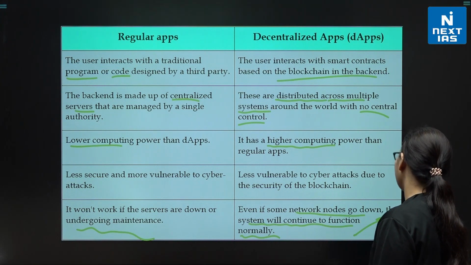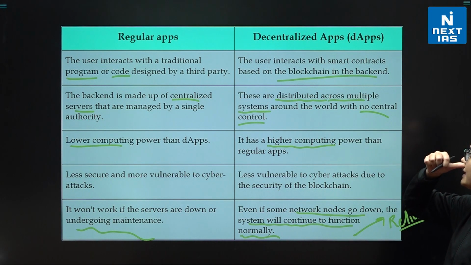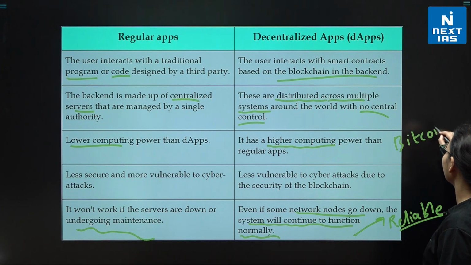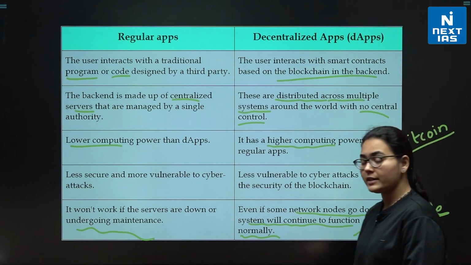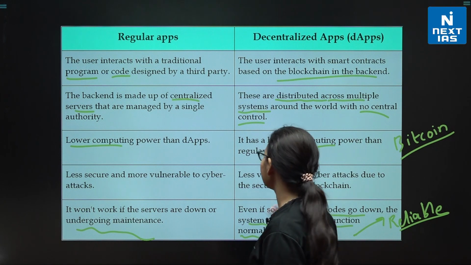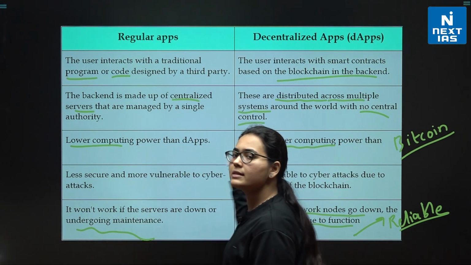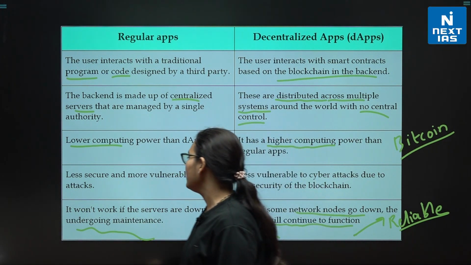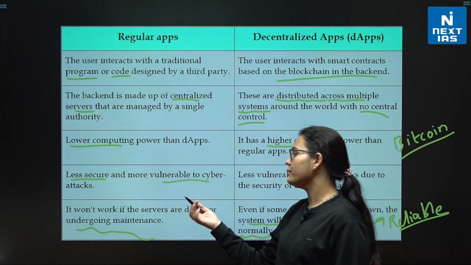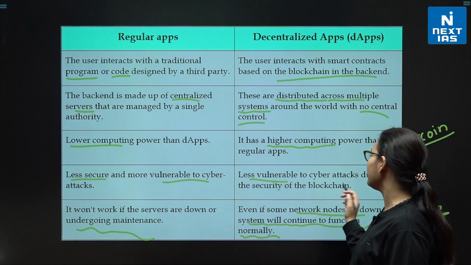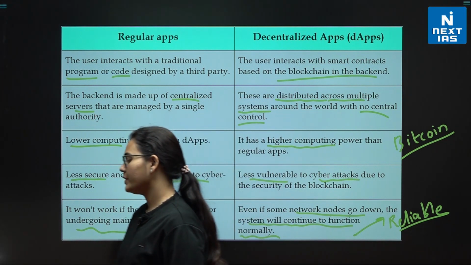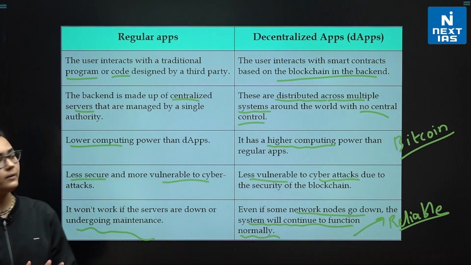If I say what is the example of a decentralized app, then we can say Bitcoin. Of course, this is altogether a very different topic with a lot of depth, so maybe we can discuss this sometime later. But you need to remember, this is an example of decentralized applications. Like I told you, regular apps are less secure and more vulnerable. These are less vulnerable and less prone to cyber attacks. So, this is all about the decentralized applications.